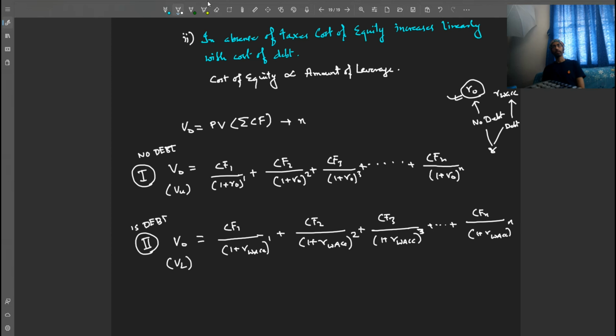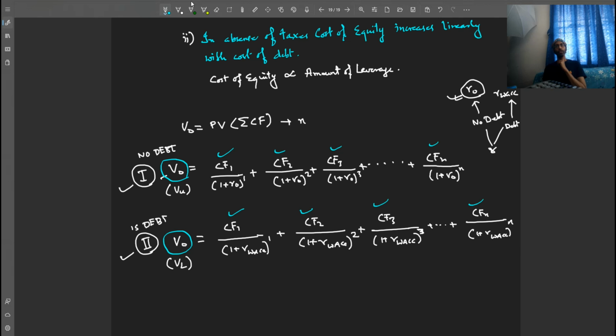Now, according to proposition 1, the second case V0 and the first case V0 are same, because VU and VL are same, right? The cash flows are same in both cases, CF1, CF2, CF3, CFN.